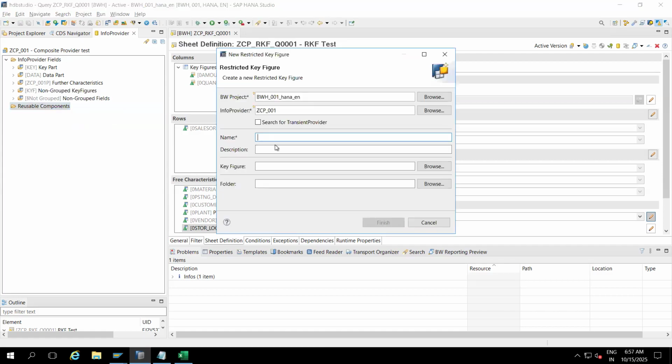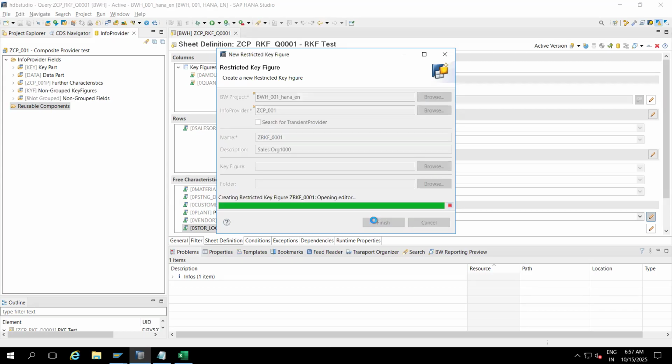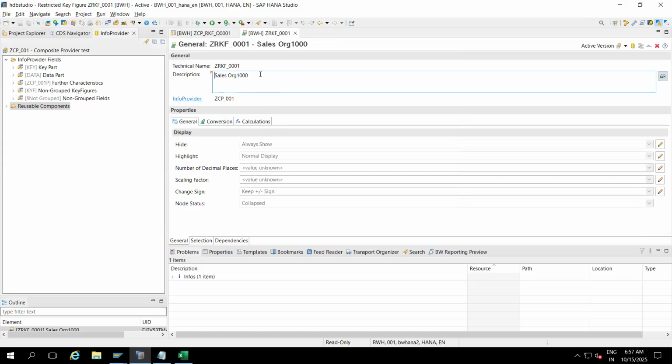Now I will give the name RKF. If you give the same technical name, it will not allow it.